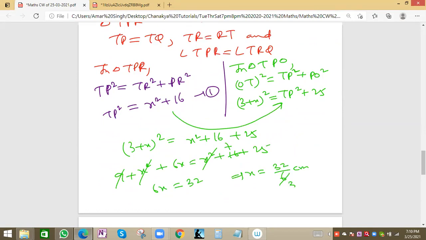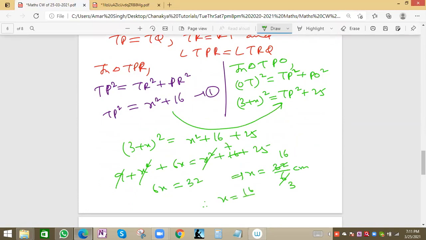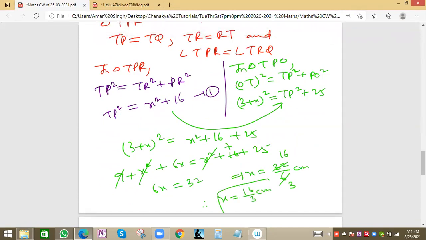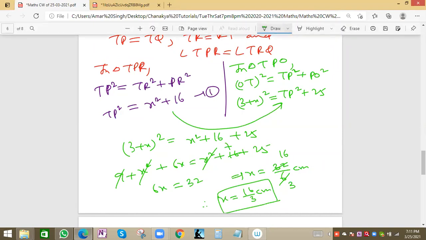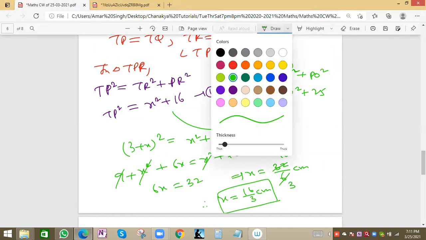So we'll cut by 2, 3 and 16. So hence x is basically 16 by 3 centimeter. We get the x value. From this x value we can find the TP value. TP is our final answer.